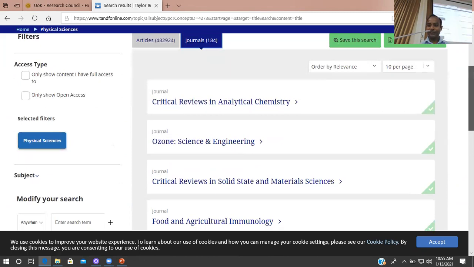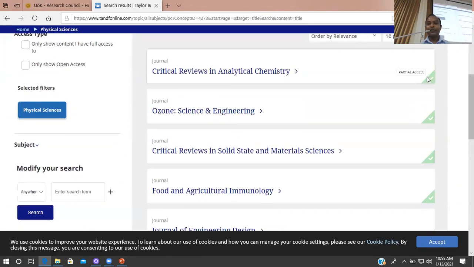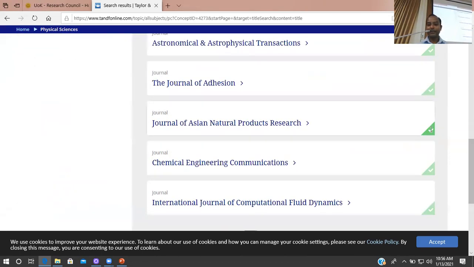When it comes to the journals with this symbol, the tick or check symbol in light green or shaded green, that means we don't have access to the full text of that journal. We will have partial access, that means we have access only up to the abstract level. But if you browse, you will come across some journals with this kind of icon indicated.